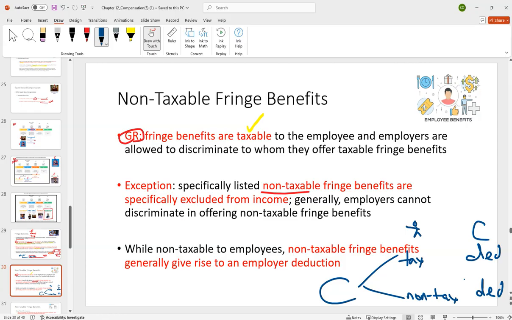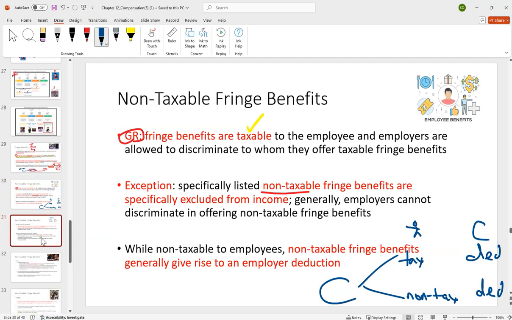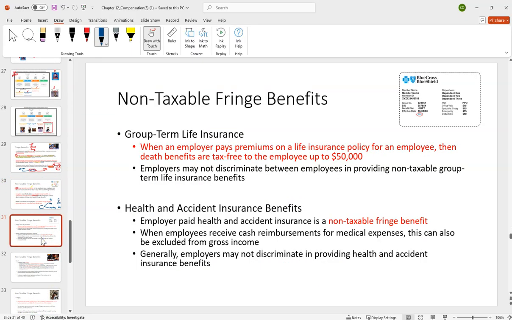So we will see this is kind of a good thing. It can create these mismatches or double dips where you could work together with your employer to take advantage of these. But let's look at some of these. So we talked about life insurance, and don't go down that rabbit hole. How about health and accident insurance and benefits?